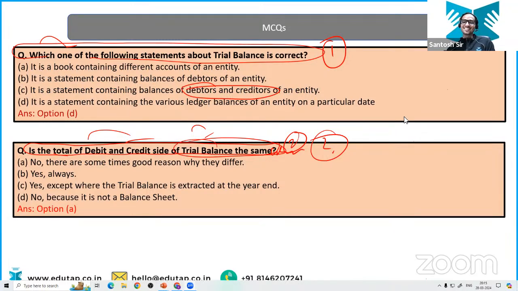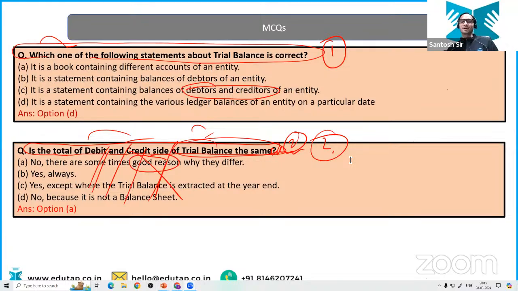But sir, it is not a good reason. Yeah, this question is incorrect. Whoever has prepared this PPT, this question was already there in the PPT. So just avoid this question. I would say this question is not very appropriate. There are sometimes mistakes why they differ, so it should have been B. Very good, Prachi. Yeah, idealistically, it should be option B. I agree with you.